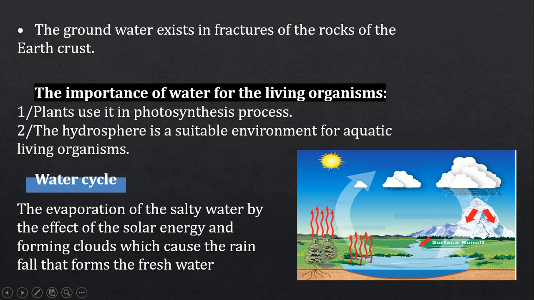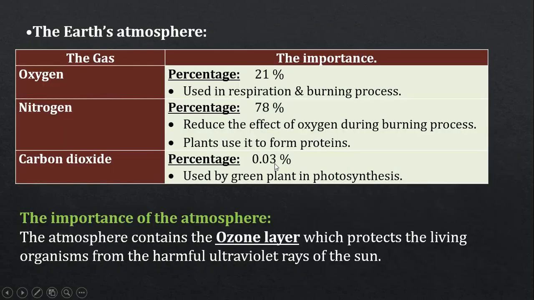Now we are going to talk about the Earth's atmosphere. The Earth's atmosphere contains oxygen gas at 21%, as it's used in respiration and the burning process, and nitrogen at 78%, which reduces the effect of oxygen in the burning process, and plants also use it to form proteins. While carbon dioxide gas is 0.03%, and it is used by the green plants in the photosynthesis process. And what is the importance of the atmosphere? Of course, we know that the atmosphere contains the ozone layer, which protects living organisms from the harmful ultraviolet rays coming from the sun.